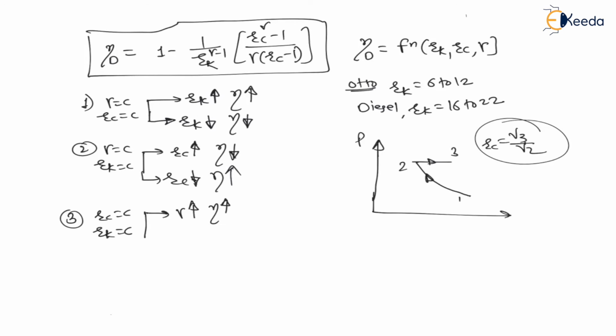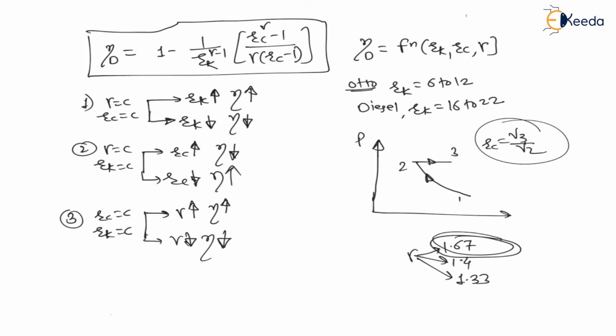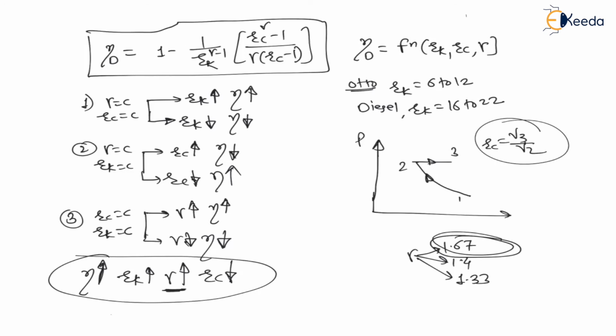And my dear students, remember that we have seen gamma is equal to 1.67 for monoatomic gases, 1.4 for diatomic gases, and 1.33 for triatomic gases. Therefore monoatomic gases will always have higher efficiency as compared to diatomic and triatomic gases. And as the gamma value decreases, the efficiency of the cycle also goes on decreasing. Simply, if I want to increase efficiency, we have to increase compression ratio, or increase Cp divided by Cv, that is gamma, the specific heat ratio, or decrease cutoff ratio. Then only the efficiency of the diesel cycle will increase.